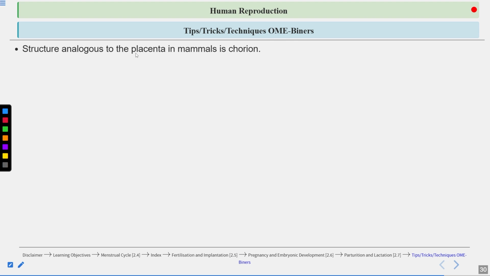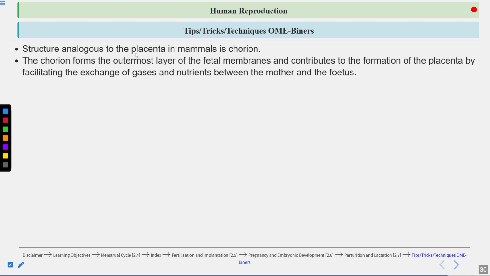So let's discuss some tips and tricks. The structure analogous to placenta in mammals is chorion. Analogous means functional similarities. Chorion forms the outermost layer of the fetal membranes and contributes to the formation of the placenta by facilitating the exchange of gases and nutrients between the mother and the fetus.